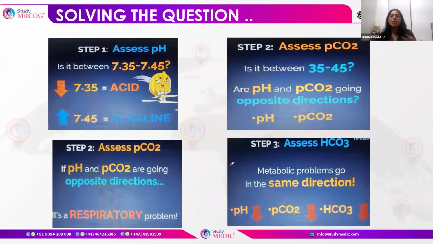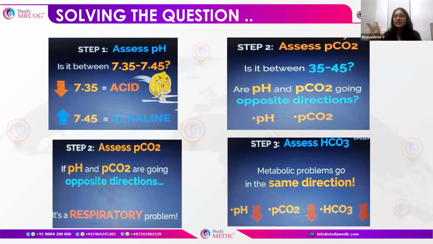Okay, so let us solve the question. There are only 4 steps in solving it. So simple it is. The first thing we have to look at is the pH. Is it between 7.35 and 7.45? If it is, then it is normal and there is no acid-base disorder. But if the pH is less than 7.35, it is low, which means it is acidosis. If it is more than 7.45, it is alkalosis. There's no question about it. So with this, we move on to the next. What is it that we look at? Because in ABG, there are 2 things that we have to look at.